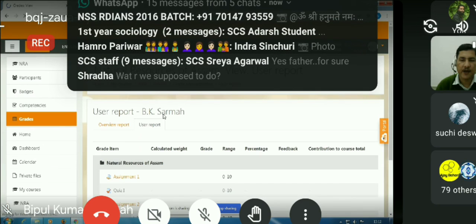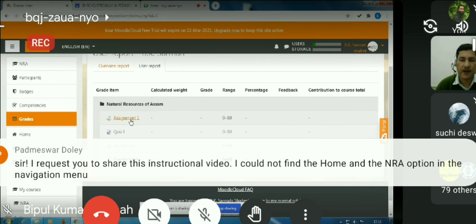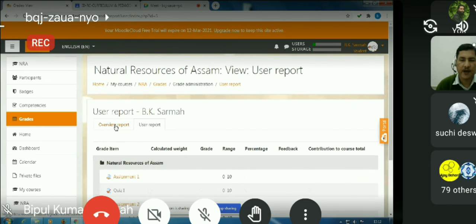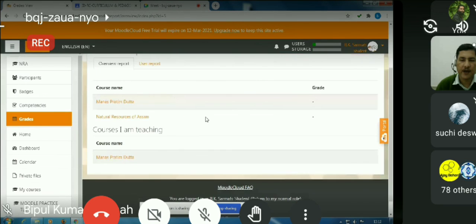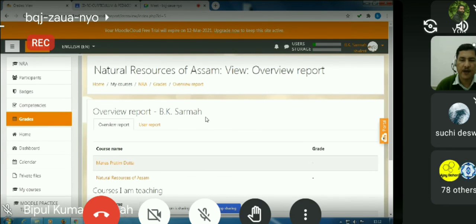Just see that we have assignment 1, quiz 1, assignment 2. These are the components of assessment. And if you want to see the overview report, because I am logged in as a student, I am not seeing anything. Because my role is student, I must return to my normal role, and then only will I get to see the contents of the grades.